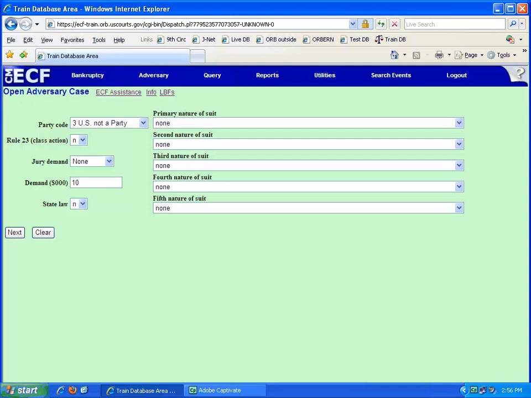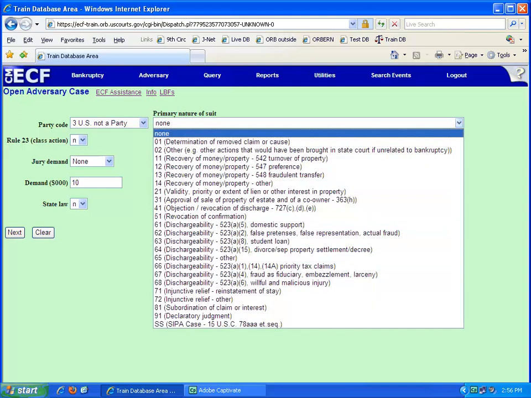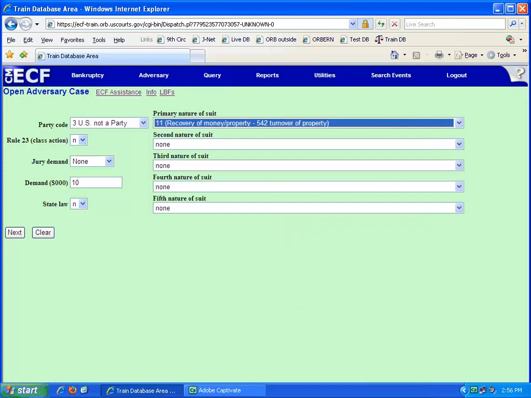You may select up to 5 natures of suit. The only required field is the primary nature of suit. Using the drop-down list, select the nature of suit. The second, third, fourth, and fifth nature of suit fields are also drop-down lists.